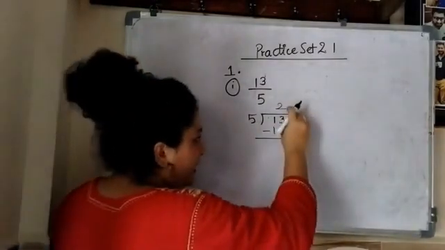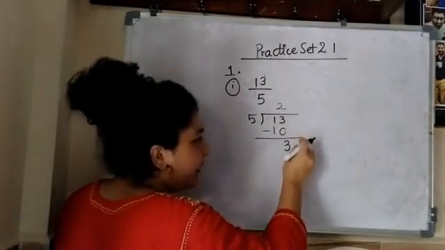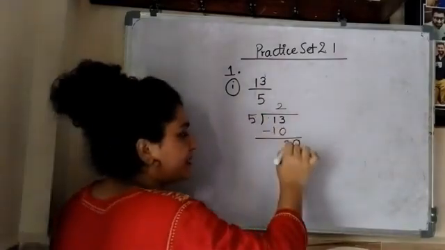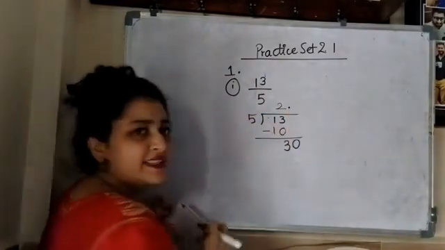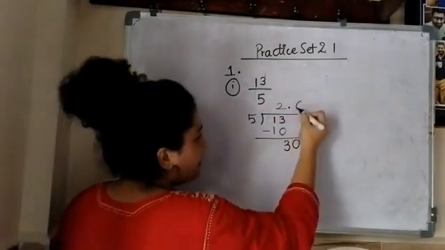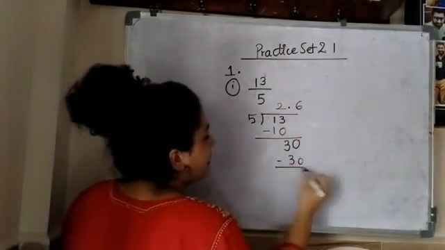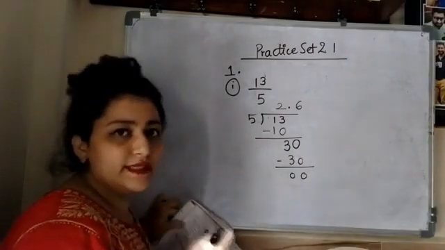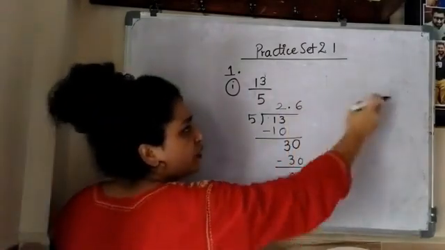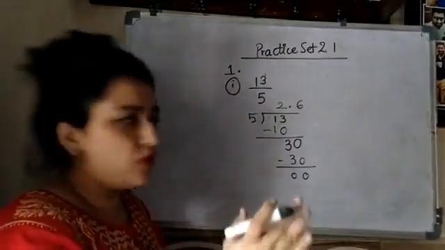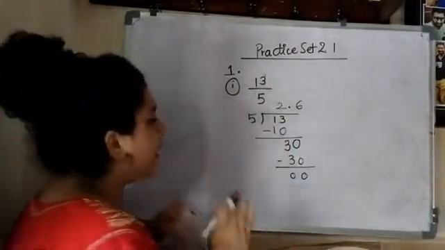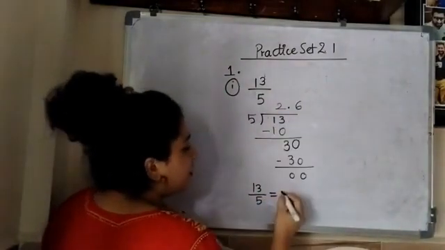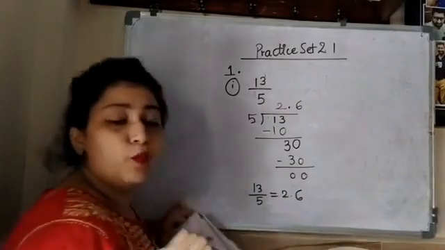Now if there is no number to take down ahead, then you will put 0 over there. And if you are putting an extra 0, then you will give a decimal sign. Now 5 6s are 30. Now I am going to get 0 as the remainder. What are we getting? 0 as the remainder. It means it is not going to continue. It is going to stop over there only. It means 13 upon 5 equals 2.6.